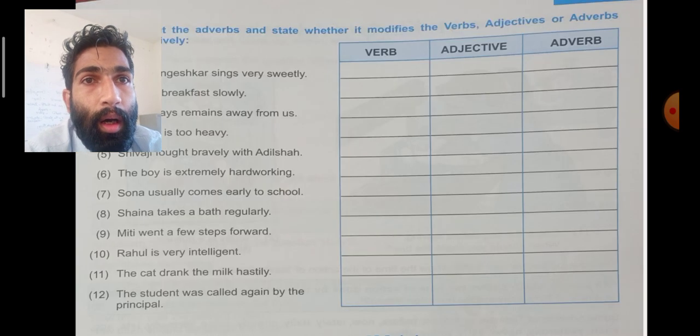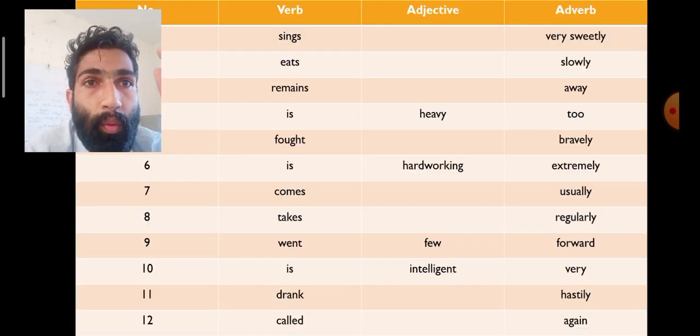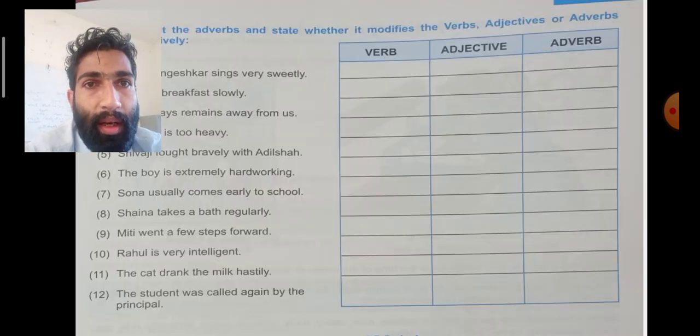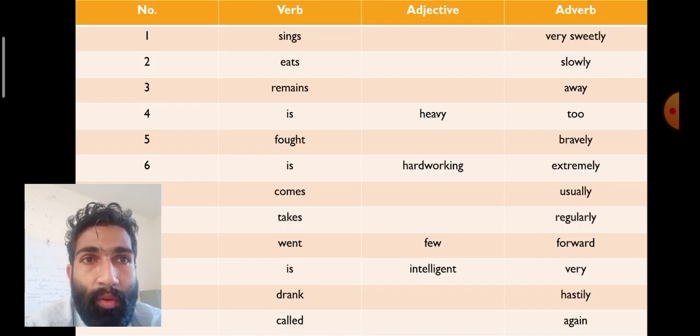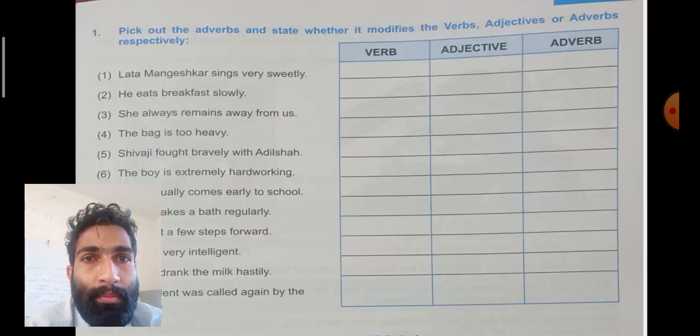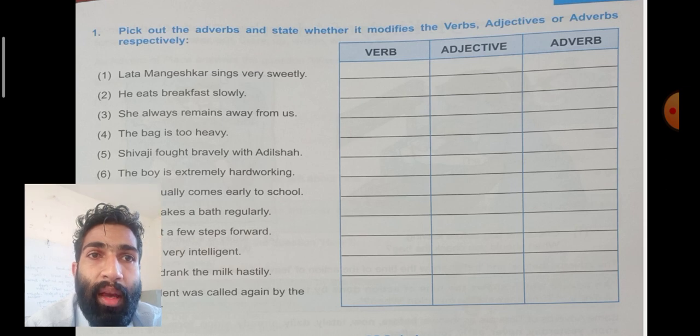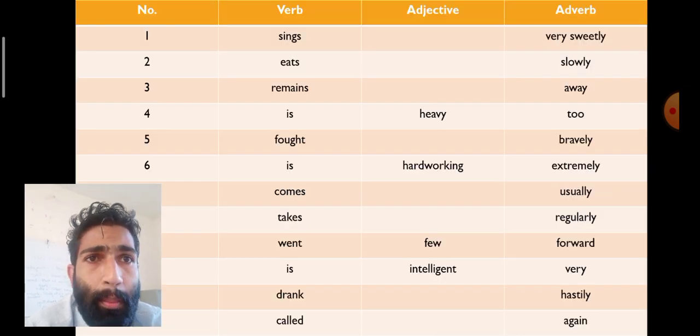First one, Lata Mangeshkar sings very sweetly. Sings is a verb, and very sweetly is the adverb. Next, he eats breakfast slowly. Eats is a verb, slowly is an adverb. Next, she always remains away from us. Remains is a verb, away is an adverb.